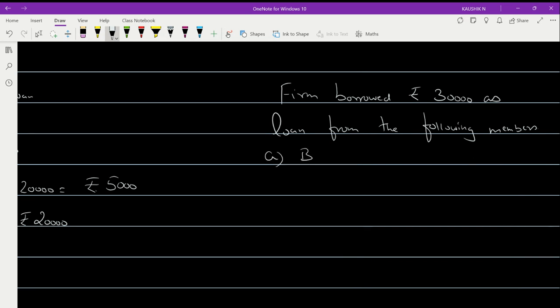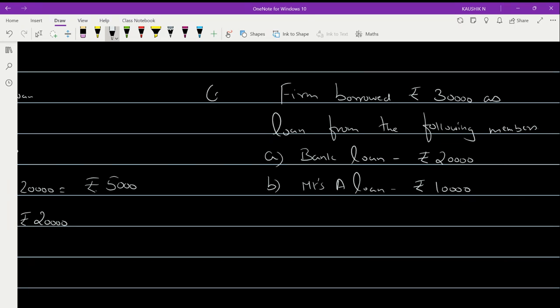One, bank loan to the extent of rupees 20,000, and the other, let's say the partner Mrs. A's loan to the extent of rupees 10,000. This is one case.